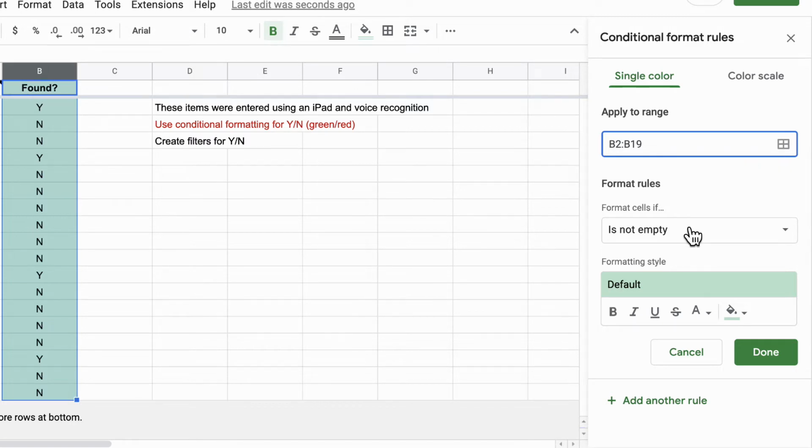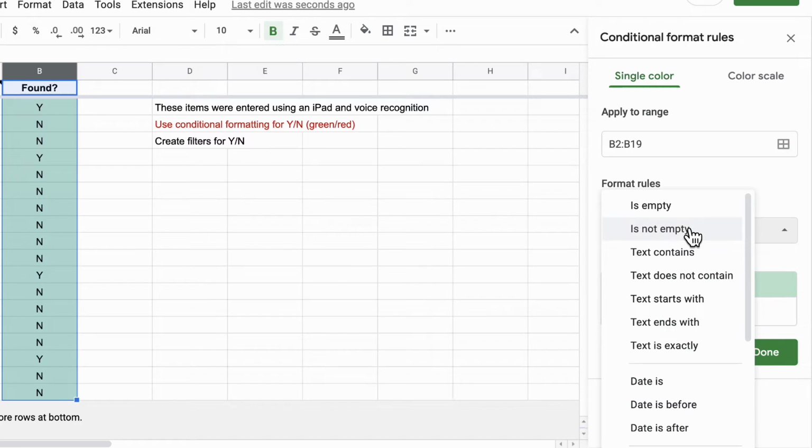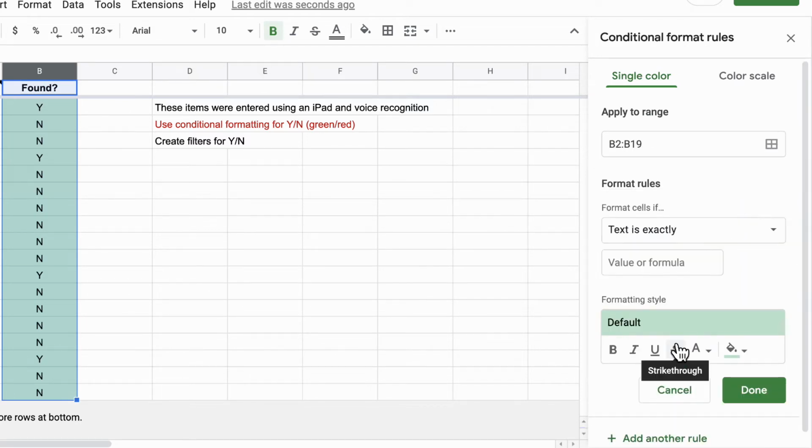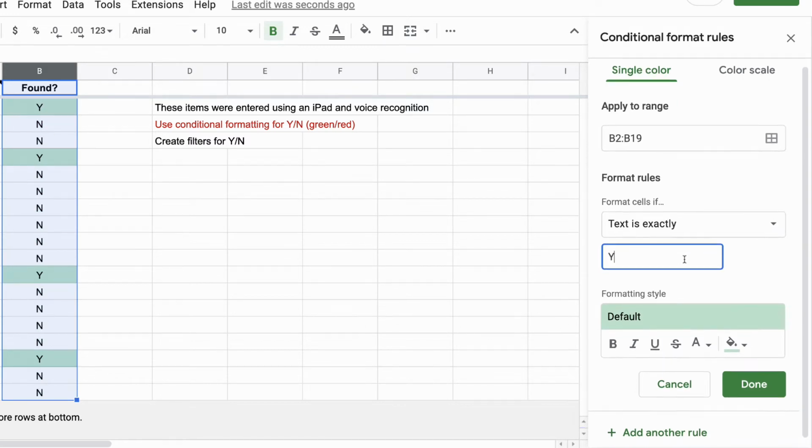And then the format rules. What are you looking for? Is it empty? Is it not empty? You can do it in a number of different ways. We are going to do it a little bit differently. We are going to do it where the text is exactly letter Y. If it is, make it green. And look at that, it's done it for me already. I could hit done, but you know what? I want the Ns to stand out a bit too.